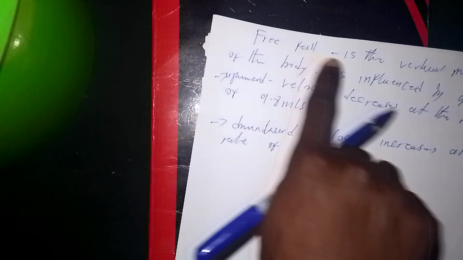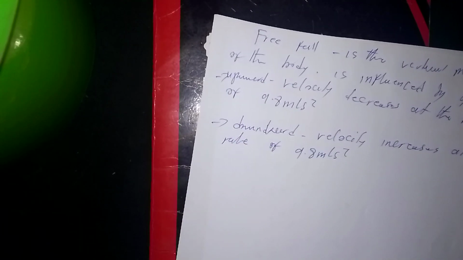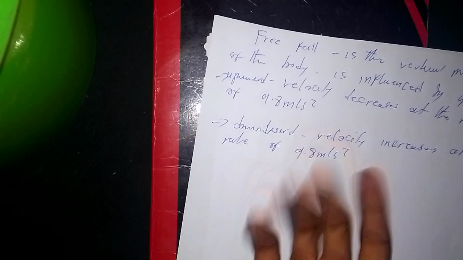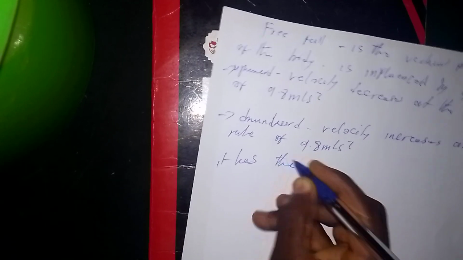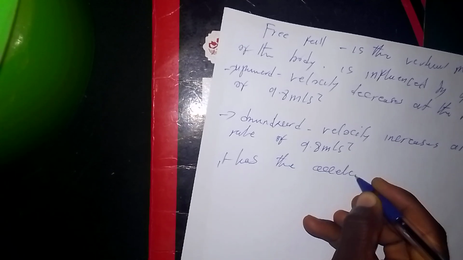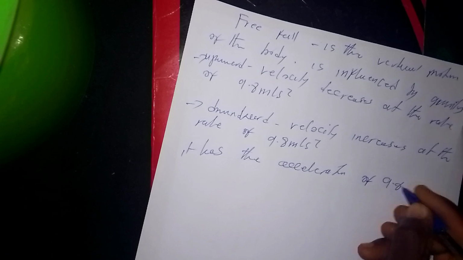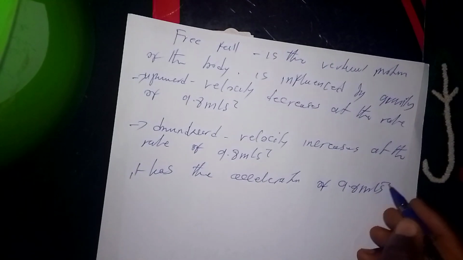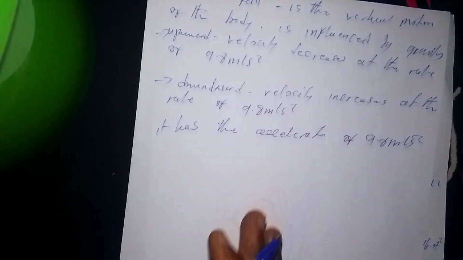We have said that free fall is the vertical motion of a body, and you can conclude it has an acceleration of 9.8 meters per second squared, according to the concept that we have defined here.